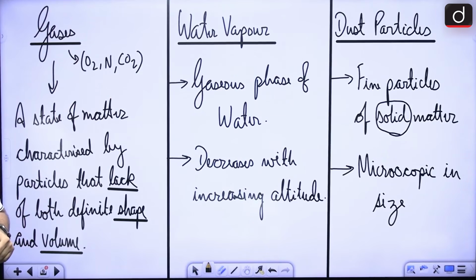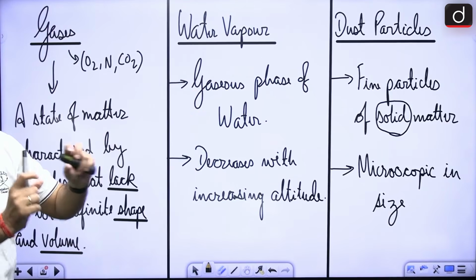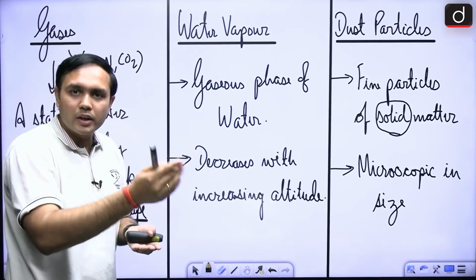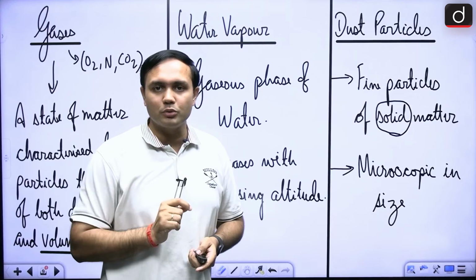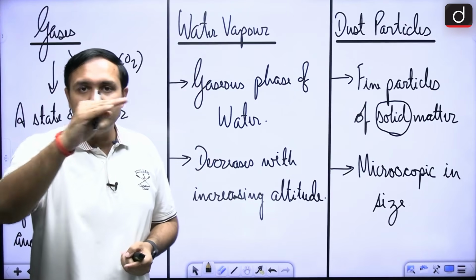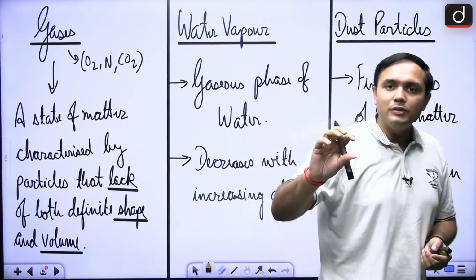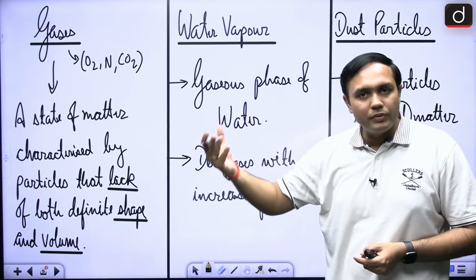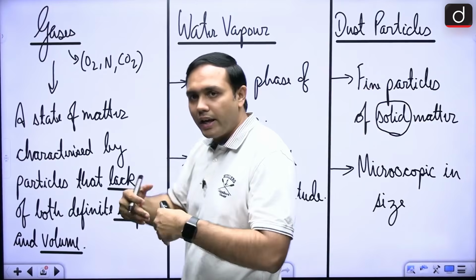It is lacking both definite shape and volume. But in case of dust particles, these are solid matter, right? Water vapor is the gaseous phase of water, right? So even these kind of questions may be asked as a simple statement based question, right? That all the different compositions or the constituents of the atmosphere have similar characteristics. That is not the case. Gases are of different characteristics than dust particles, and they are different from water vapor,